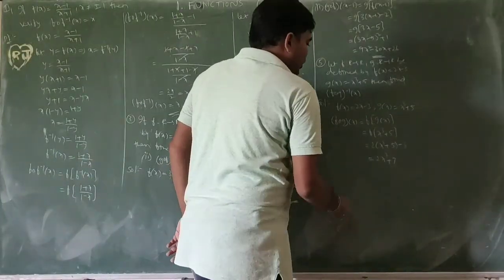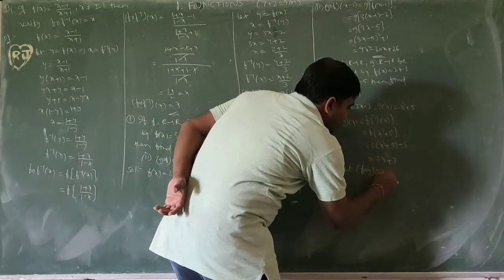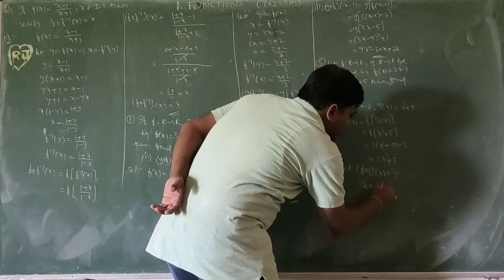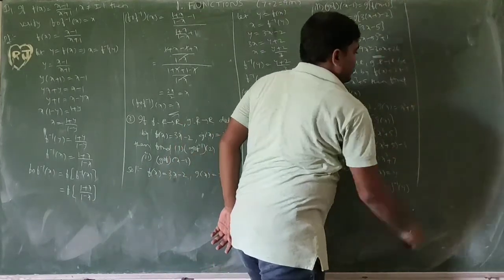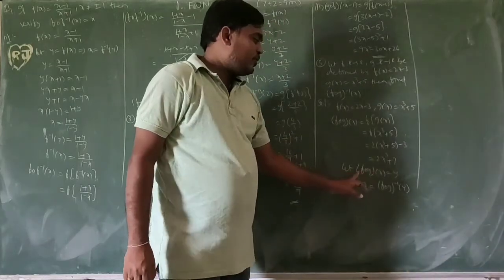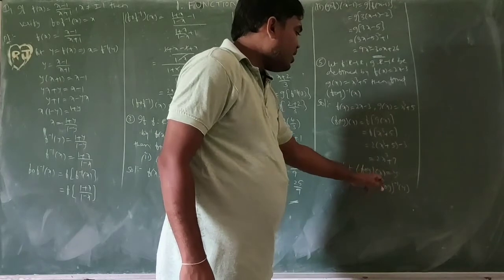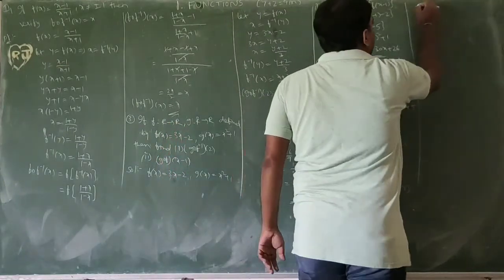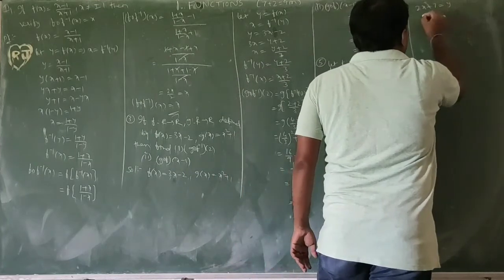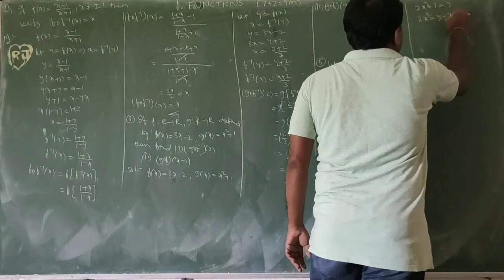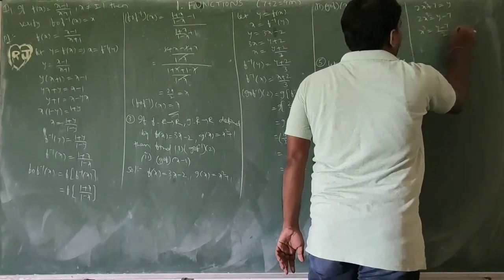Next one, whole inverse. Let f circle g of x equal to y, x equal to f circle g whole inverse of y. So f circle g of x equal to 2x cube plus 7 equal to y. 2x cube equal to y minus 7. X cube equal to y minus 7 by 2.